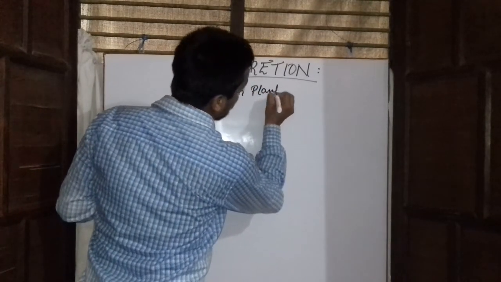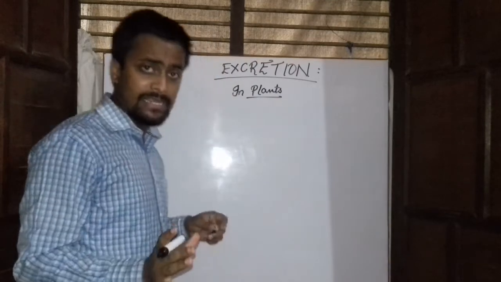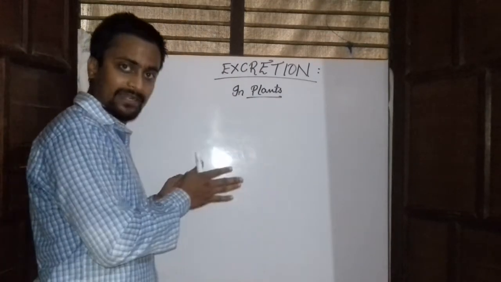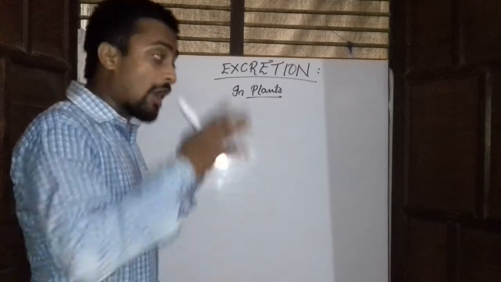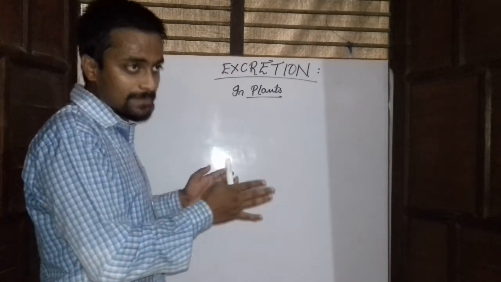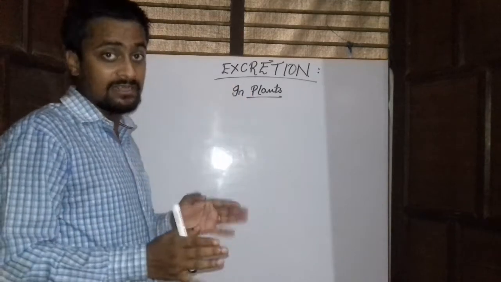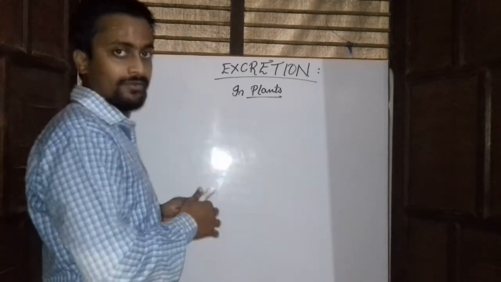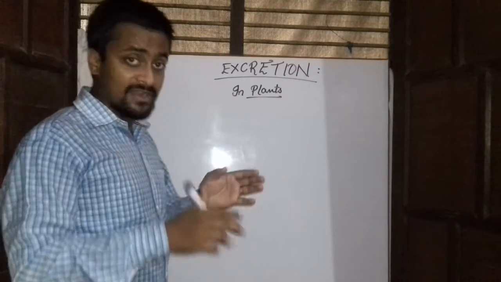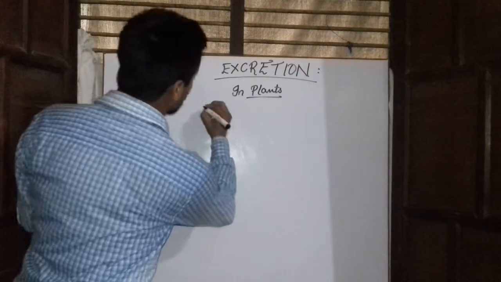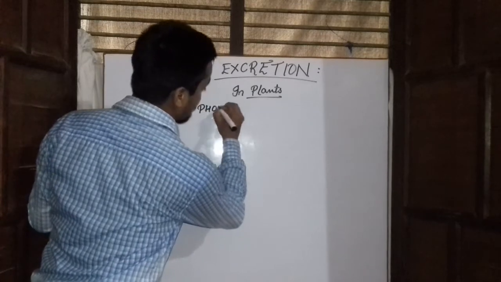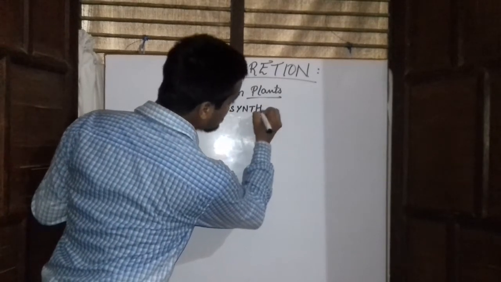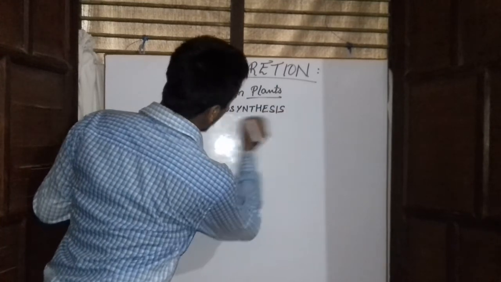In plants we have mainly two waste products: one is carbon dioxide and the second is oxygen. How this carbon dioxide and this oxygen are produced in the plants, we will discuss one by one. In plants a process called photosynthesis takes place. This is the same process by which plants make their own food.